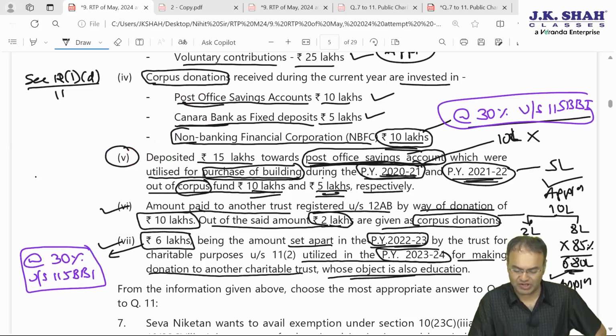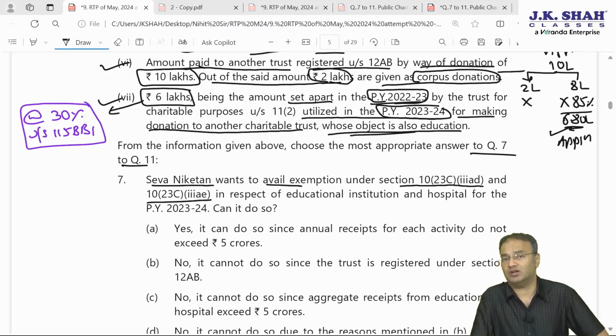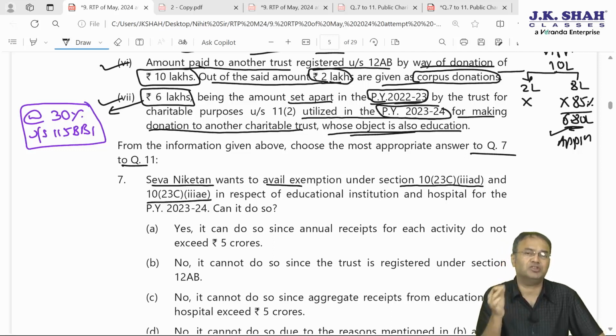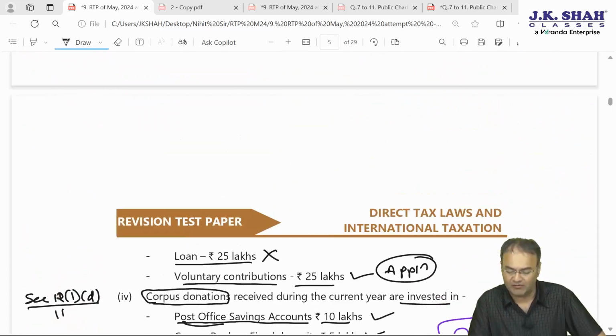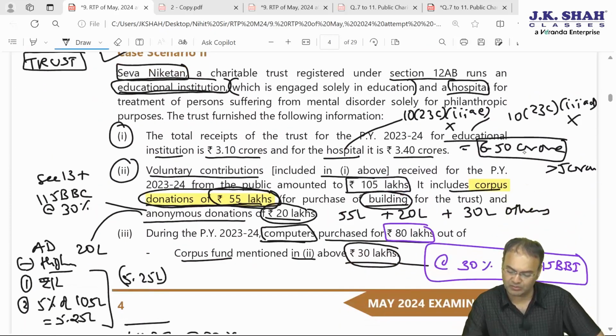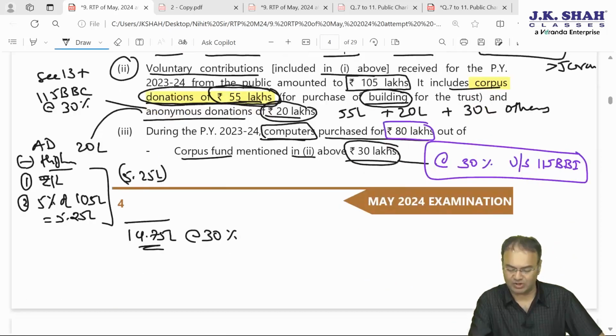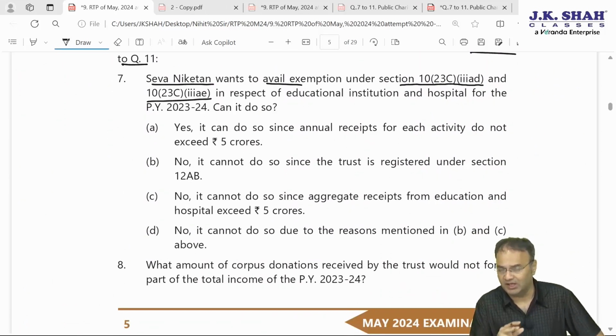Now let's understand what the questions asked are, one by one. Question number 7 to 11. Question 7. Seva Niketan wants to avail exemption under section 10(23C) sub-clauses 3AD and 3AE. This is for education institution, this is for hospital. This exemption under 10(23C) is possible under sub-clauses 3AD and 3AE provided the combined gross receipt for the whole year does not exceed 5 crore rupees. Here, if you recollect, it exceeded 5 crore, it was 6.4 or 6.5 crore, in point number 1. Therefore, exemption will not be available under 10(23C), sub-clauses 3AD, 3AE.